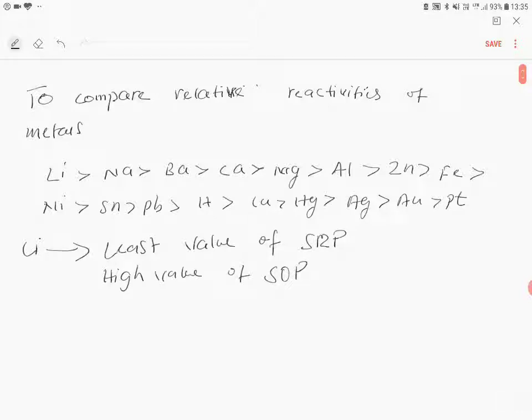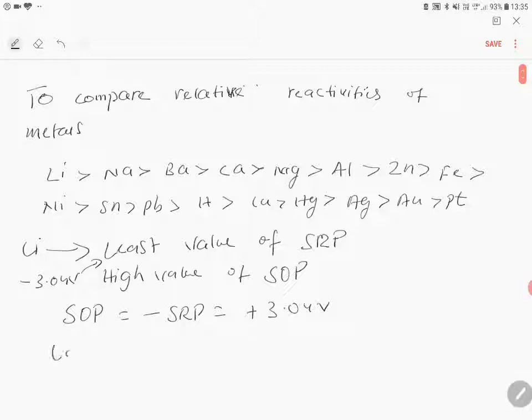it is minus 3.04 volt. I am talking about SRP. So as I told you in the previous lecture, SOP is minus SRP, which is minus 3.0, sorry, plus 3.04 volt, which means that, children,